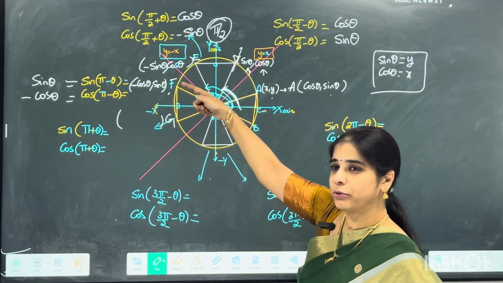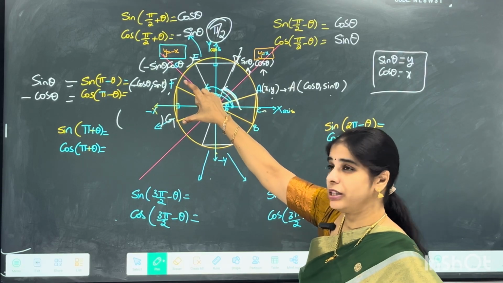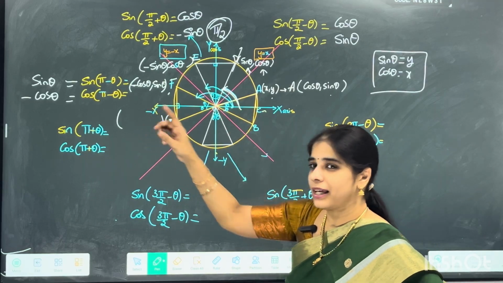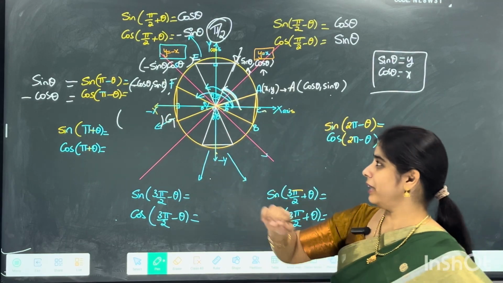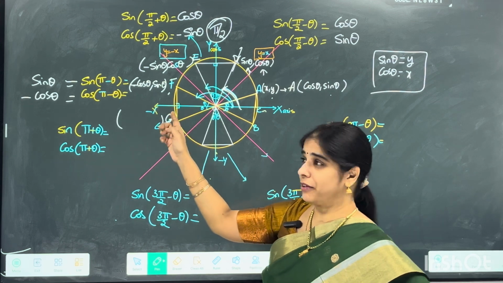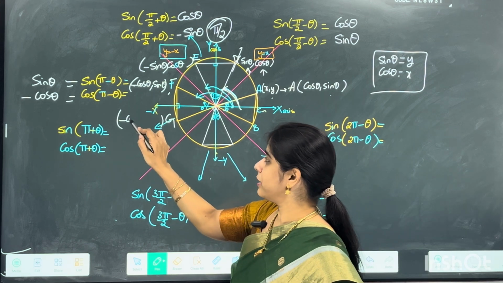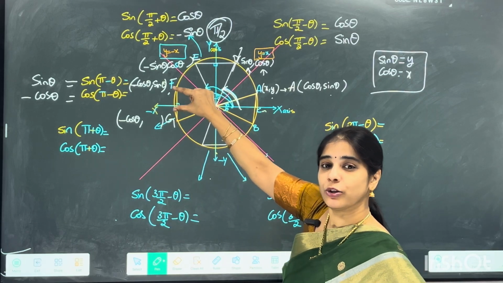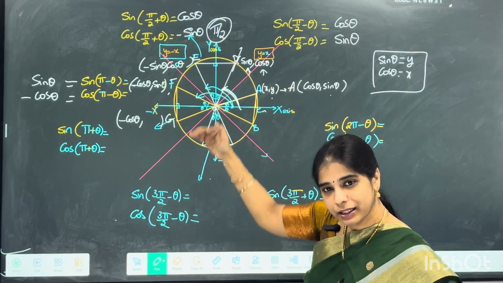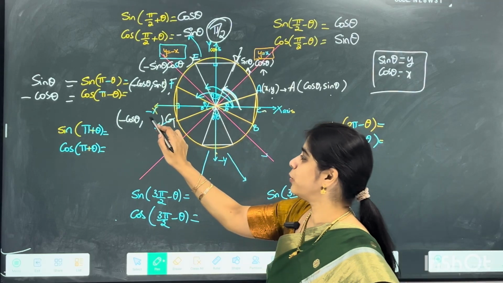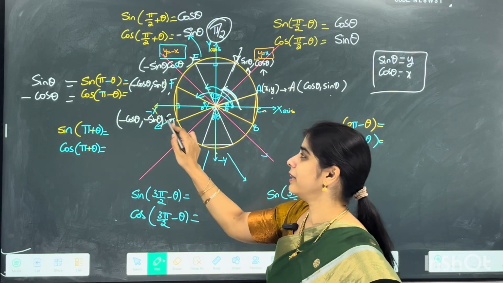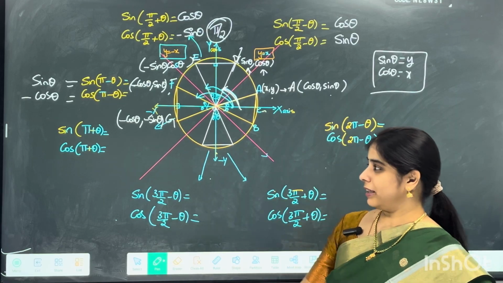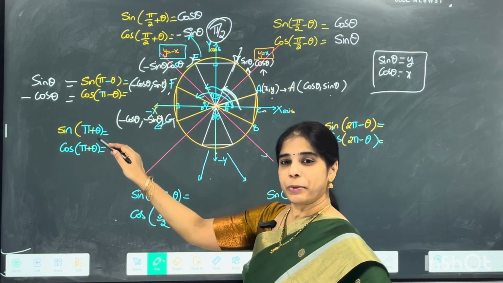So from F I am talking about, see, F and G are at same distance with the same angle here. So obviously your x-axis is now your mirror there, right? So which means your x is towards left, that remains the same. So that is minus cos theta remains the same. And when that is y length is your sine theta, obviously towards the negative side of y axis, that will be your minus sine theta here. Right? So that will be minus cos theta and minus sine theta. Now I am starting with sine of pi minus theta.